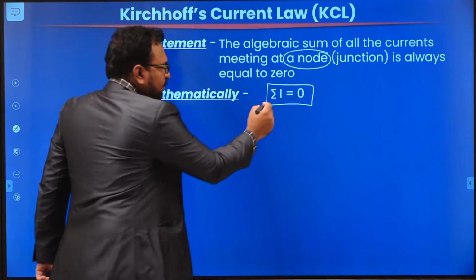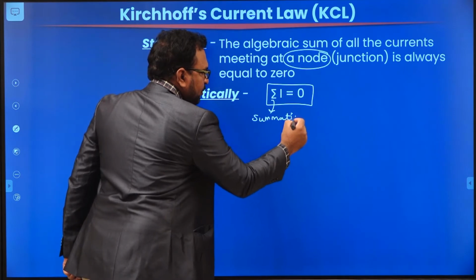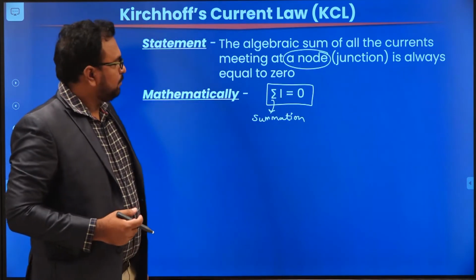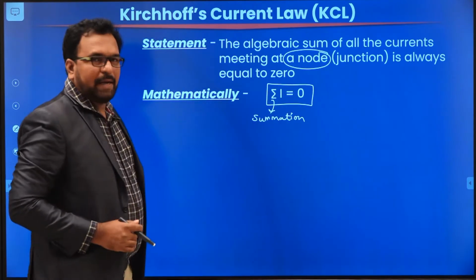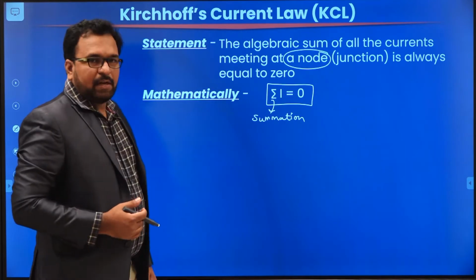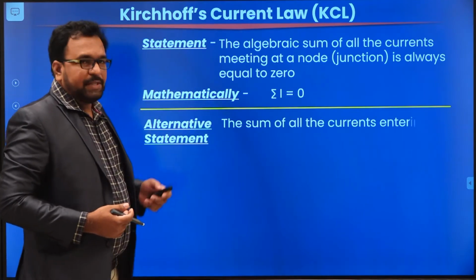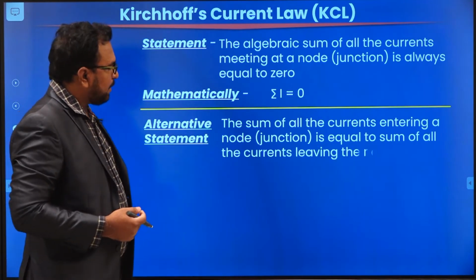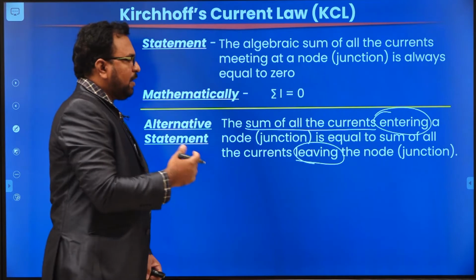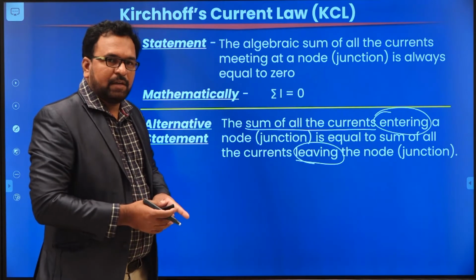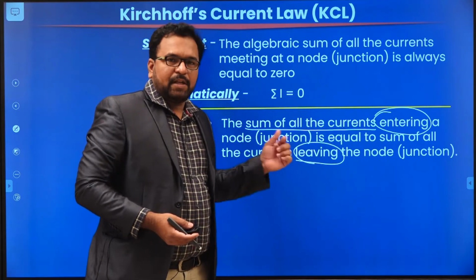Sigma indicates summation. So the summation of all the currents meeting at a node is always equal to 0. That is the mathematical expression for Kirchhoff's current law, or KCL. The KCL can also be stated in an alternative way: the sum of all the currents entering a node or junction is equal to the sum of all the currents leaving the node or junction. Here we are not going to use the term algebraic, but instead we say that the sum of all the currents entering a node is equal to the sum of all the currents leaving the node.